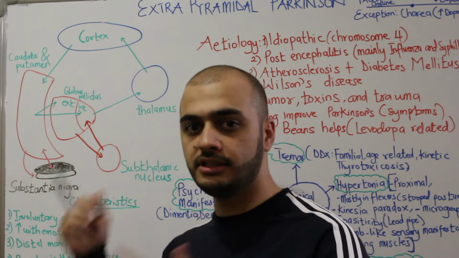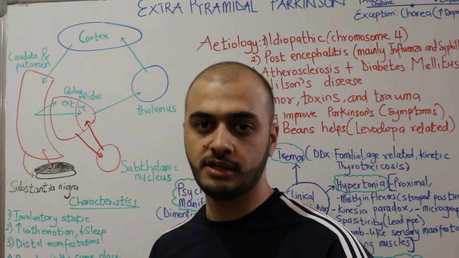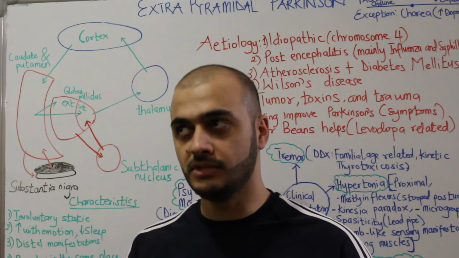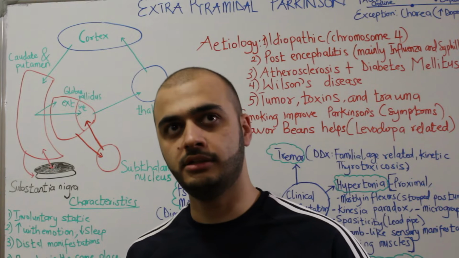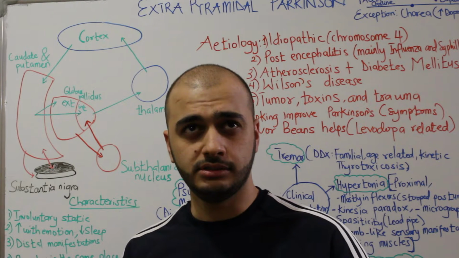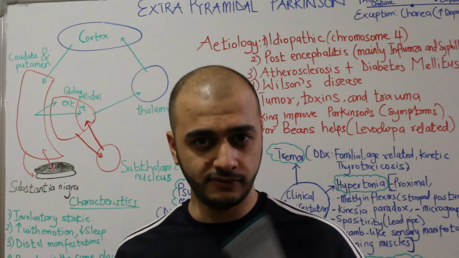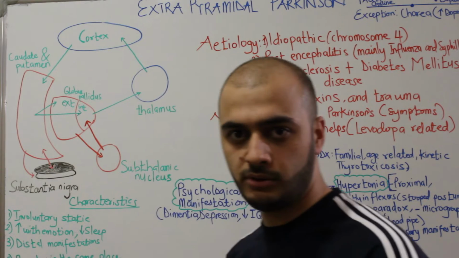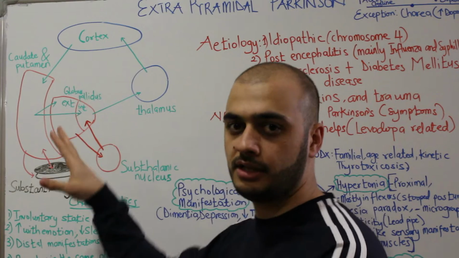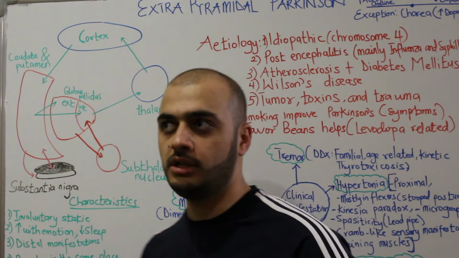A lesion in the indirect pathway causes other diseases like chorea, dystonia, hemiballismus, and Wilson's disease can also affect the indirect pathway. So all the indirect are separated from direct.